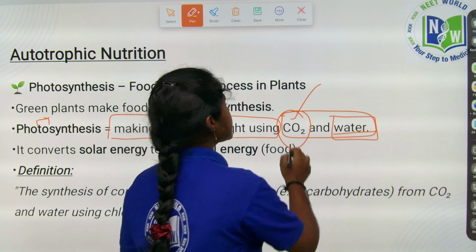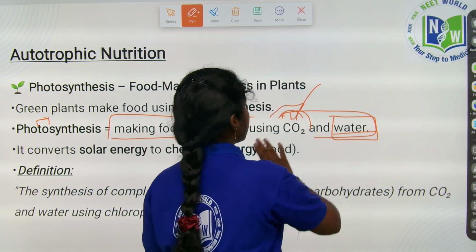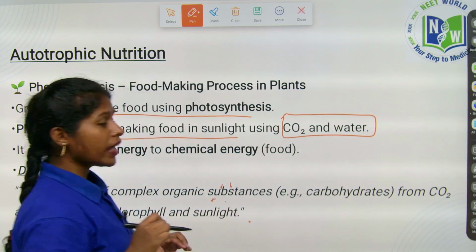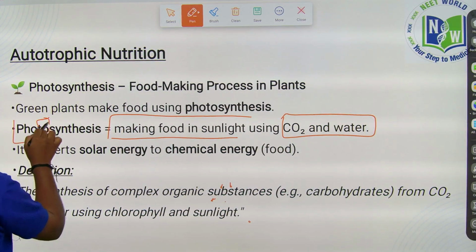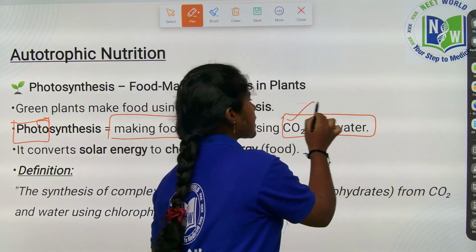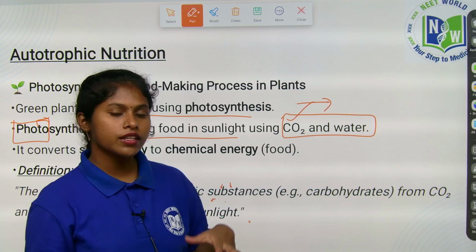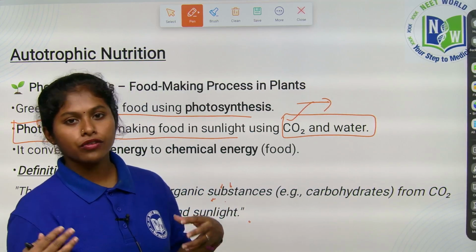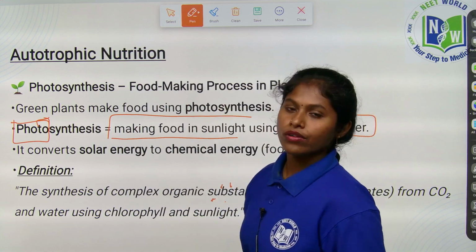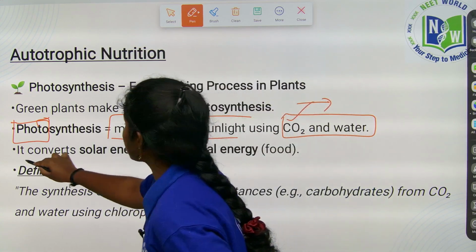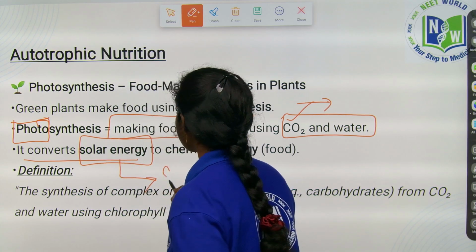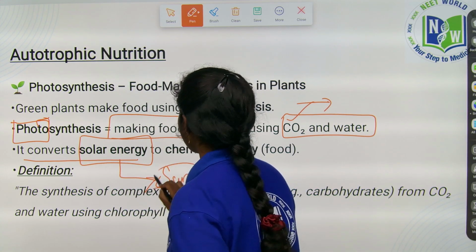So the simple substances needed by the plant are carbon dioxide and water, along with the light. Without light, even if the simple substances are present, food preparation does not happen. That is why light is also essential. It converts solar energy. Where is this solar energy coming from, children? From the sun.